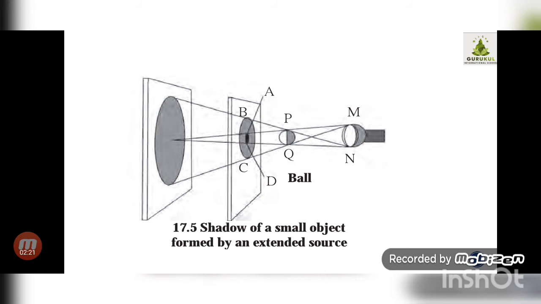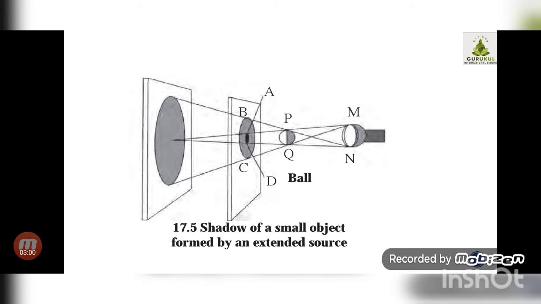As the screen moves further, the umbra becomes smaller and smaller. Umbra means the central dark one, AD is the umbra over here. So that dark part will become smaller and smaller as you move the screen back, and at one particular point it will disappear. Okay, so you can see the second screen which is kept behind that one, that is light grey in color, meaning there you can see only penumbra, correct?